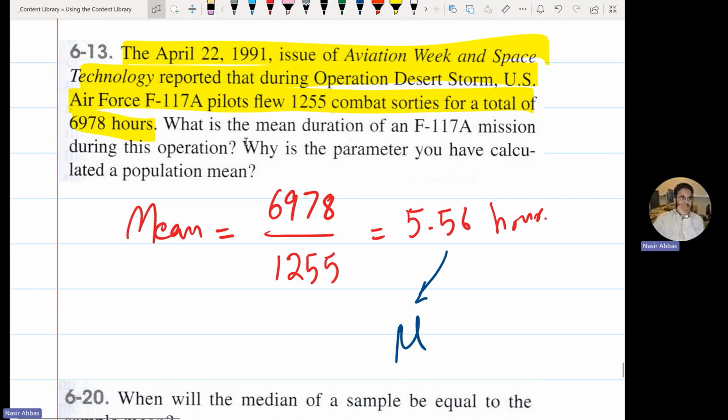Read the yellow highlighted part. It says that on April 22, 1991, an Air Force pilot flew a total of 1,255 combat sorties for a total of this many hours. So this is about all the flights, not some flights. When you're talking about the totality, all of the flights, that's population.